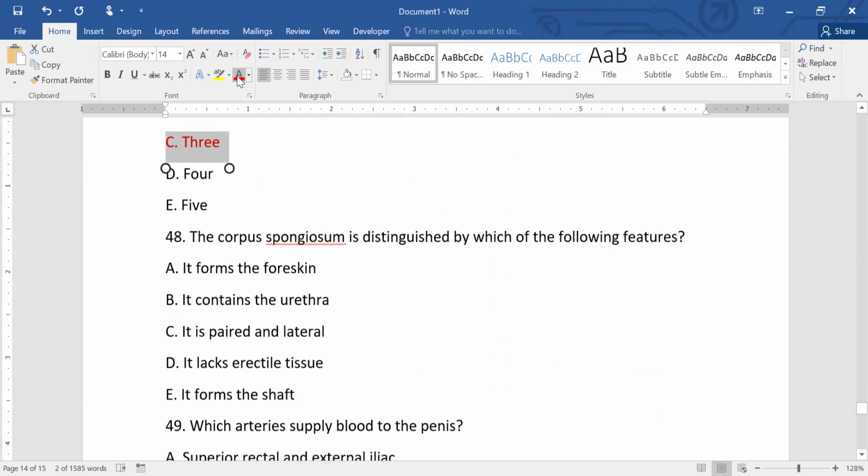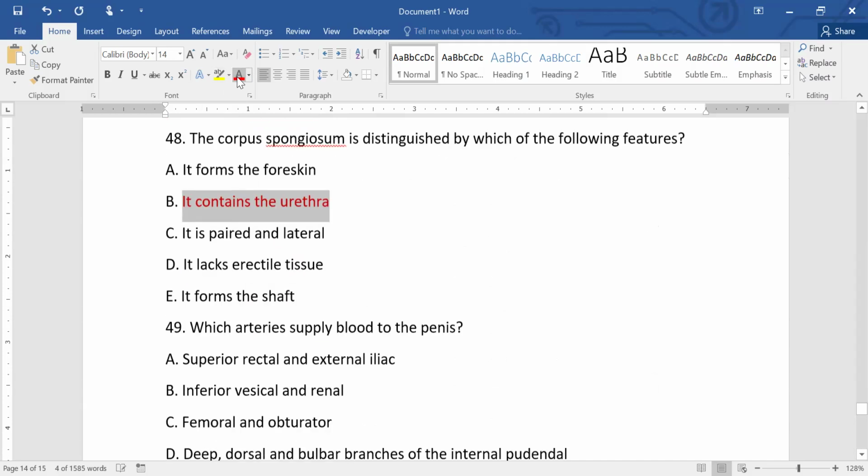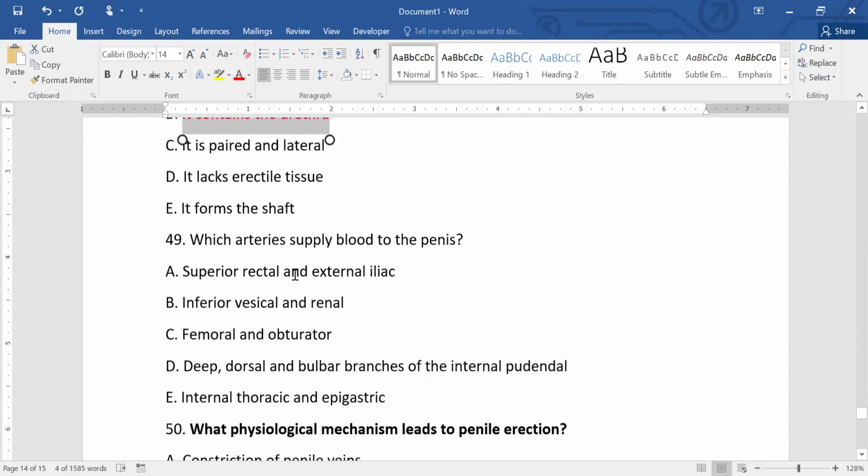The corpus spongiosum is distinguished by which of the following features? It contains the urethra. That's why it is distinguished. Which arteries supply blood to the penis? The deep dorsal and bulbar branches of the internal pudendal artery supply the penis.